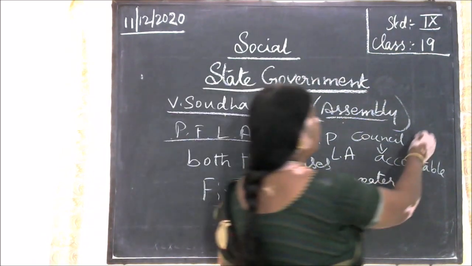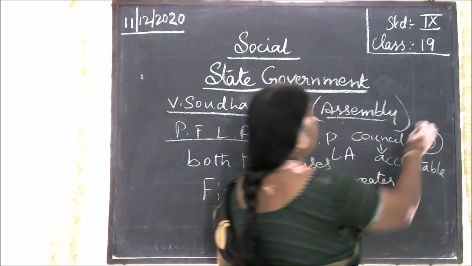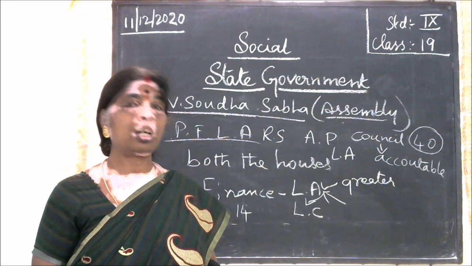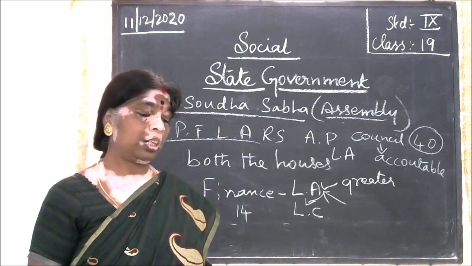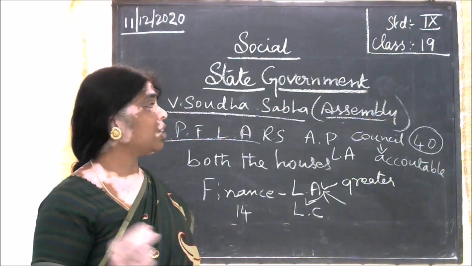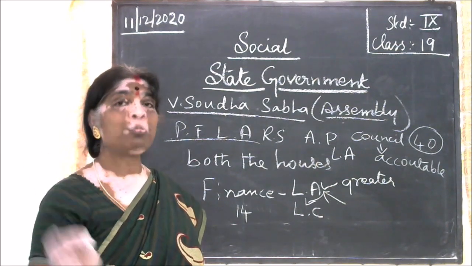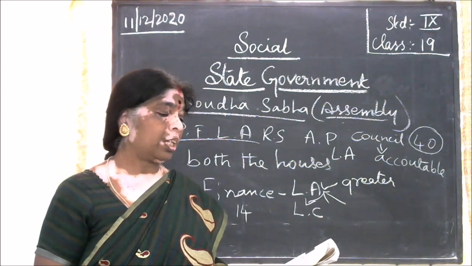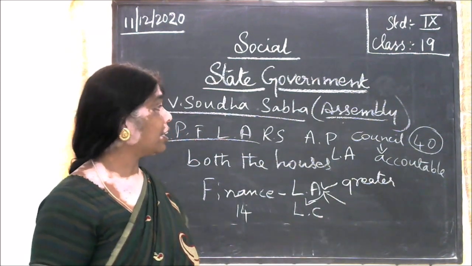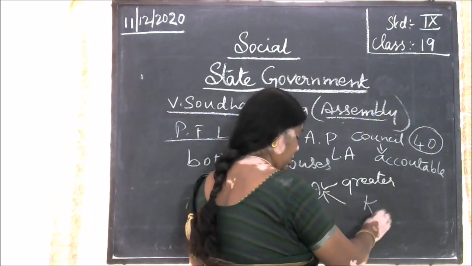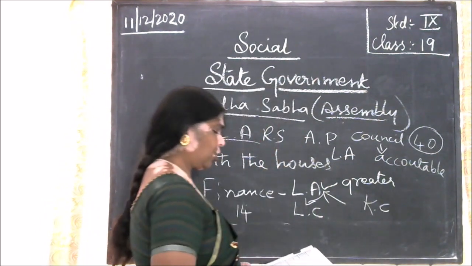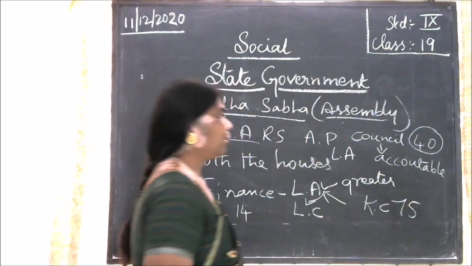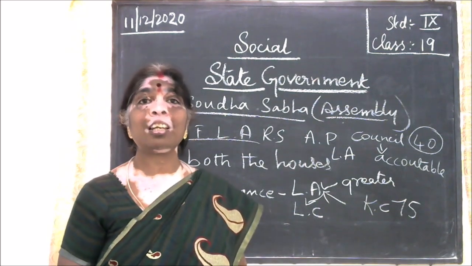This is the reason why some states do not have a legislative council. In Karnataka, the Legislative Council has 75 members. As I told you, it should not be less than 40.